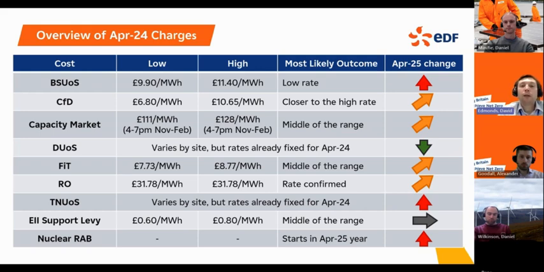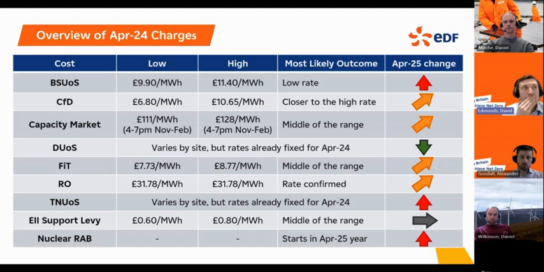It was actually confirmed at a record high level of 0.493 ROCs per megawatt hour. But actually, because we'd seen lower inflation than was expected in 2024, our overall forecast hasn't changed massively in this report compared to the last quarter. So we're expecting that to come in at something like £33 a megawatt hour. That is an increase on the previous year. As I say, mostly driven by inflation and a bit of a decrease in demand, but not as big as it potentially could have been.